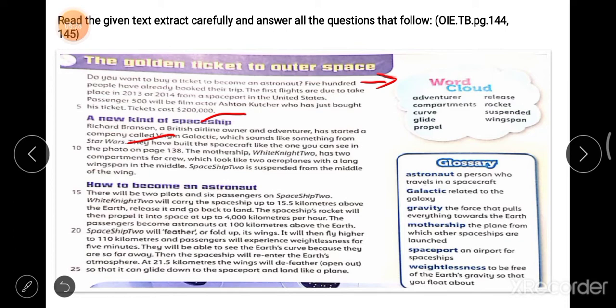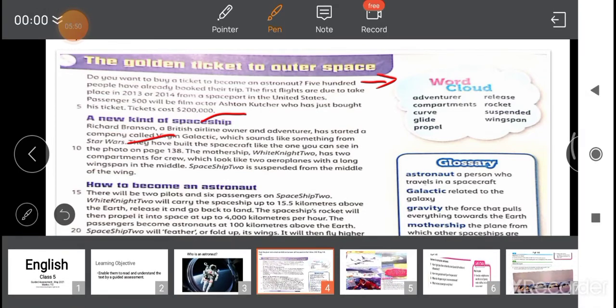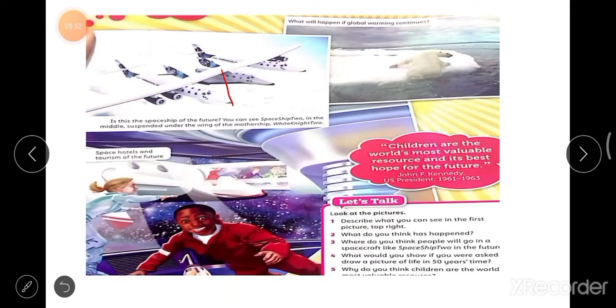They have built a spacecraft like the one you can see in the photo on page 138. Yes, what you have to see, he had built the spacecraft. How it looks you can see on page number 138, and you can see also on page number 145. But I'm going to show you, this is how the spacecraft looks. Yes, it's like an aeroplane.